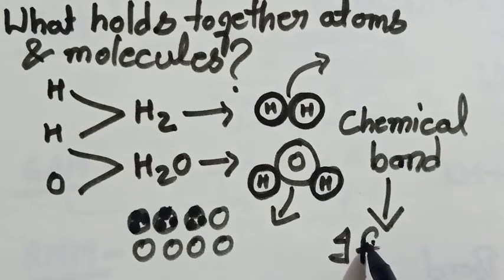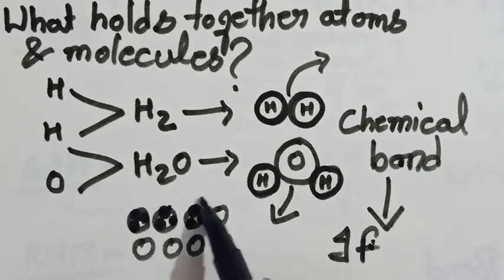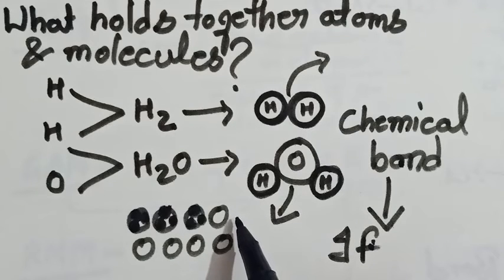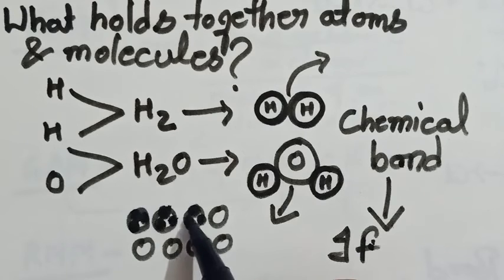So the atoms are held together in a molecule far more strongly than the molecules in a matter. Thus it is much more difficult to separate the atoms of a molecule than to separate the molecules of a matter. I hope everything is very clear up to here.